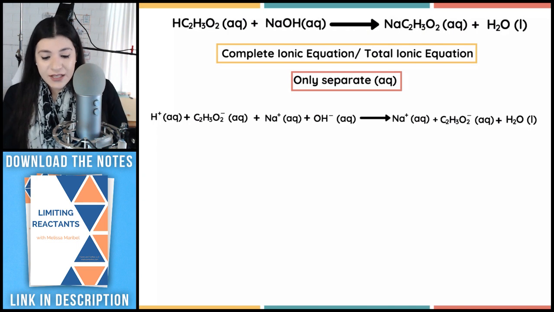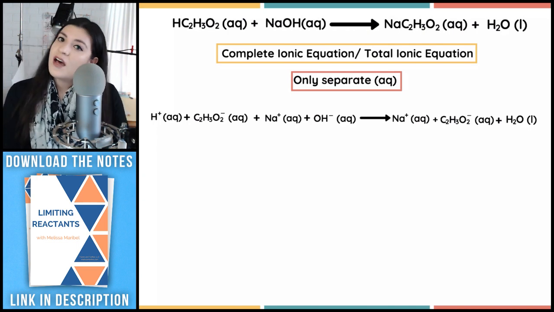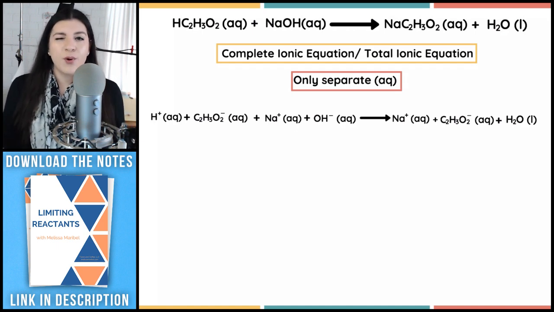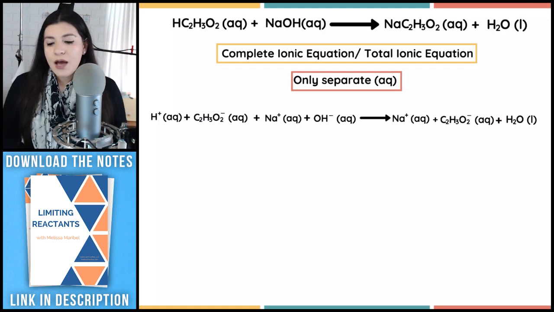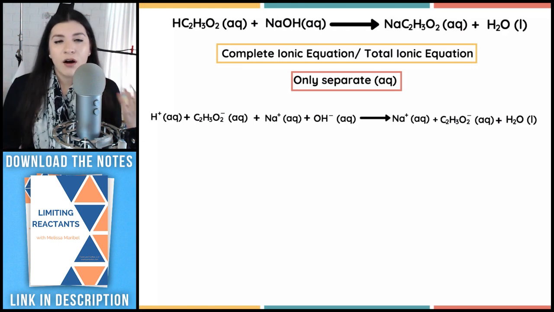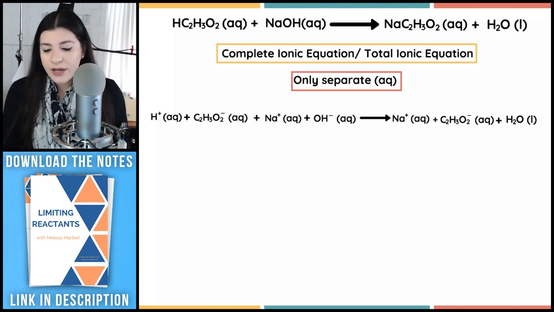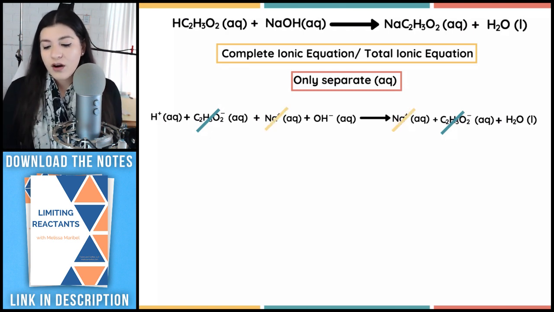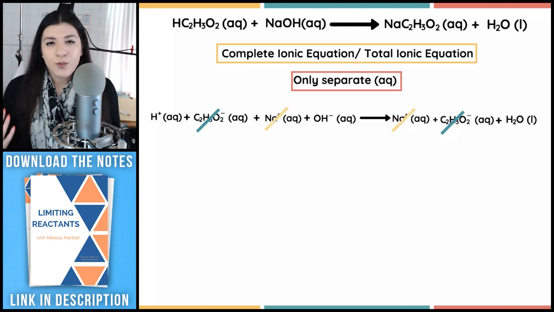Next, we're going to cancel out something known as spectator ions. So what spectator ions are is they're essentially just ions, or remember an ion is really just like a charged element or charged compound, where it's going to cancel out, meaning your spectator ions are ones that we share on either side. So in this case, what do we have in common on our reactants and our product side? Well, we have our acetate. So that would cancel out. Those are our spectator ions. Another spectator ion would have been our sodium ion. So sodium would also cancel out.